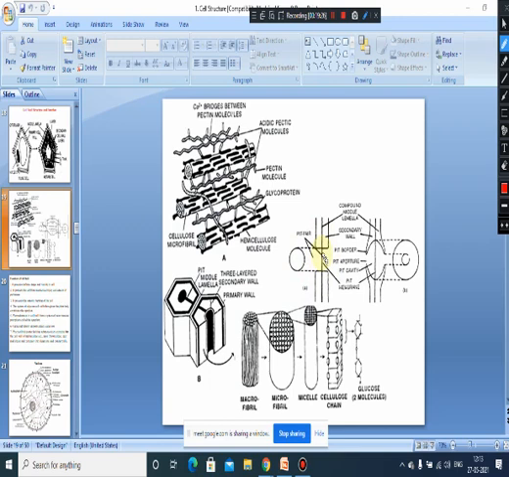And these pits, on the basis of the shape of the pit chamber, are either called simple pits or bordered pits. This is a sectional view of the cell wall, remember. If you look at the cell wall from the surface, then you can observe one round pit, and that is considered to be a simple pit. But here we can see the actual pit is here, and the pit is bordered here, another marking, and that's why it's called a bordered pit.